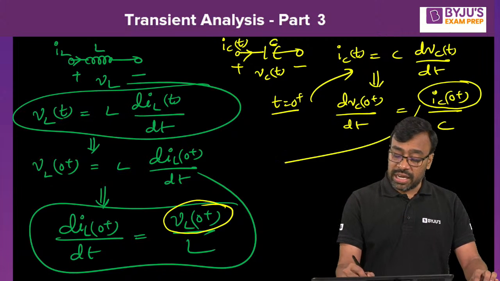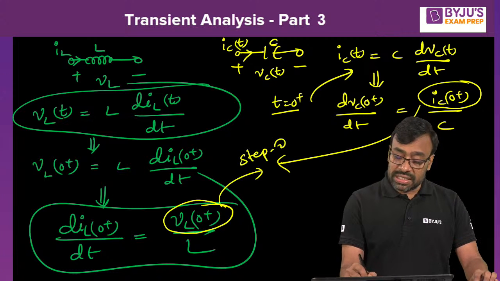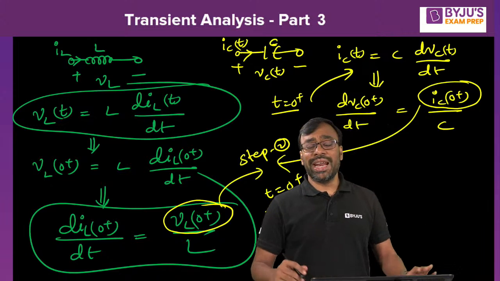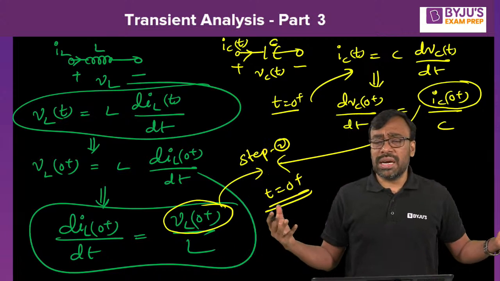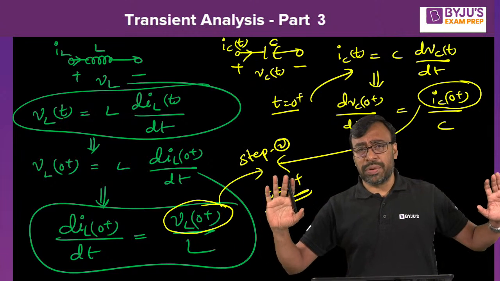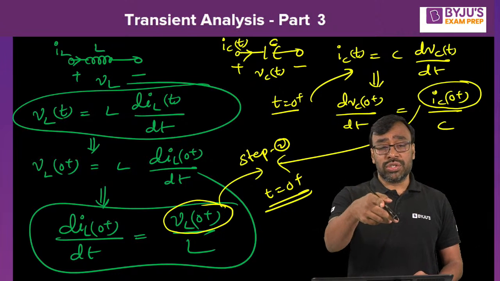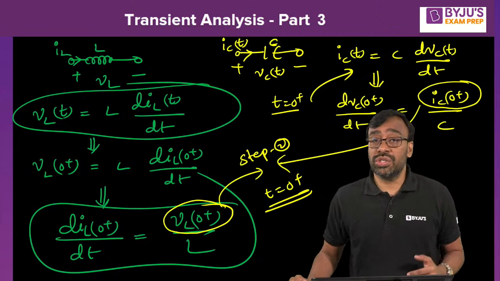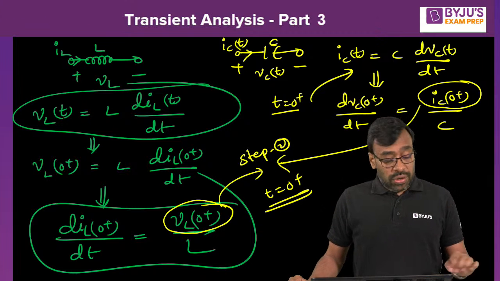It can be determined from step 2, that is, constructing the t equal to 0 plus equivalent. Then you may ask me, sir, how to construct the t equal to 0 plus equivalent? Do you remember the procedure? For the newcomers who joined today, don't worry, I'm going to explain again how to construct it. Understand, all of you? Okay, well.